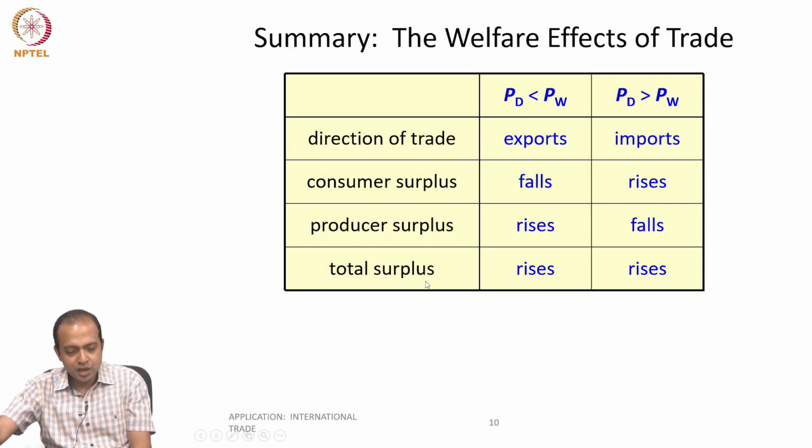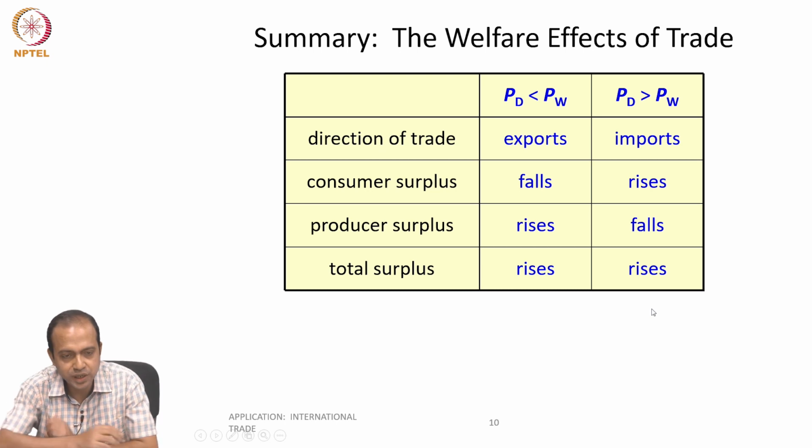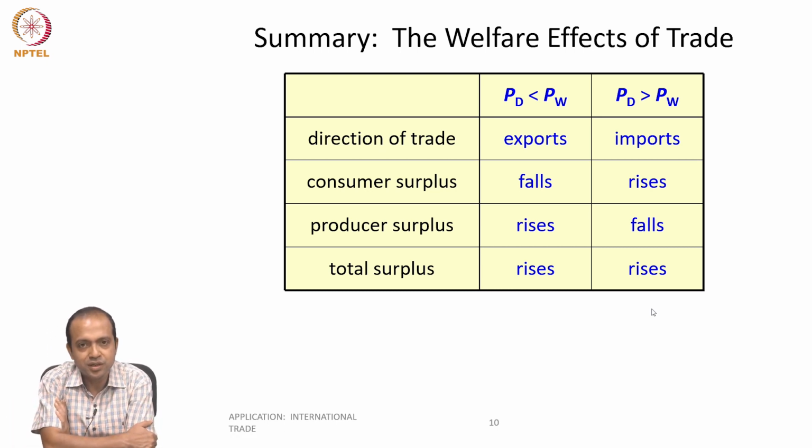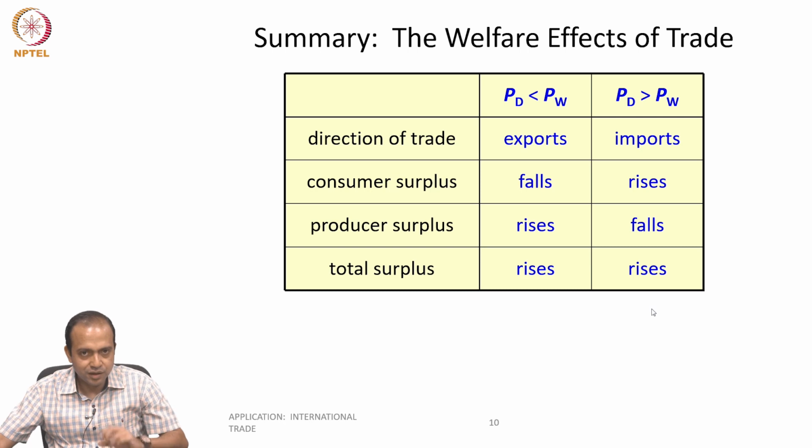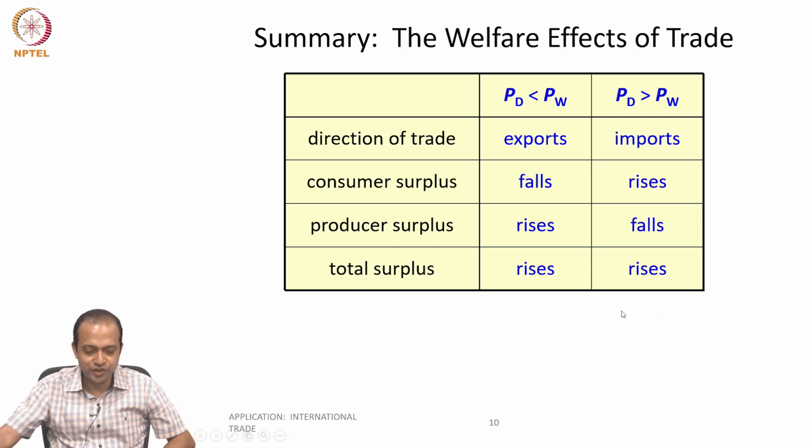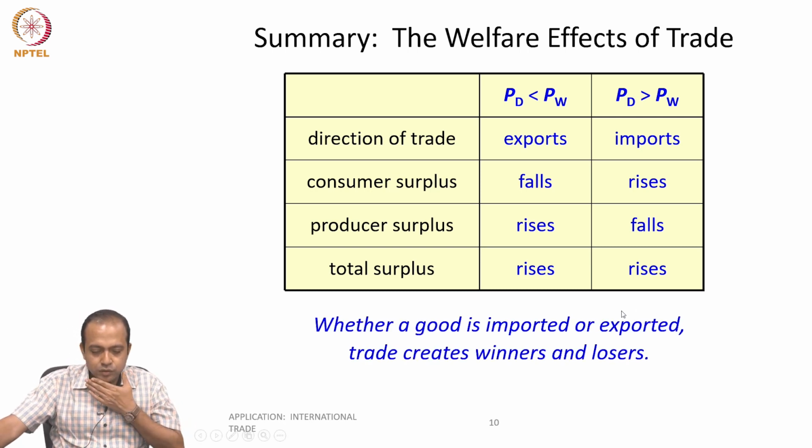So in both the cases, whether you export or import, total surplus is more in case of free trade rather than the without trade situation. So trade creates winners and losers.